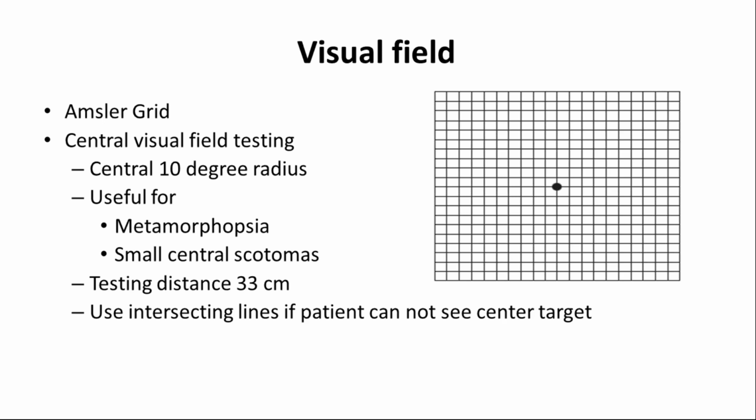It is used for central visual field testing, and it measures 10 degrees from the point of fixation. It is useful for metamorphopsia patients and those who have a small central scotoma.